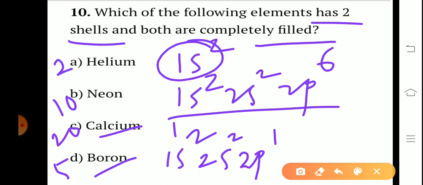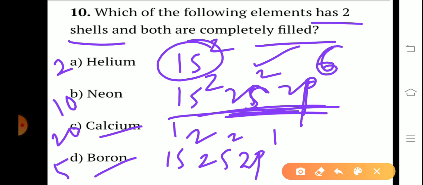Yes, already I told you. S subshell maximum accommodates 2 electrons, P subshell maximum accommodates 6 electrons. Here 2 shells completely filled. The answer is neon.